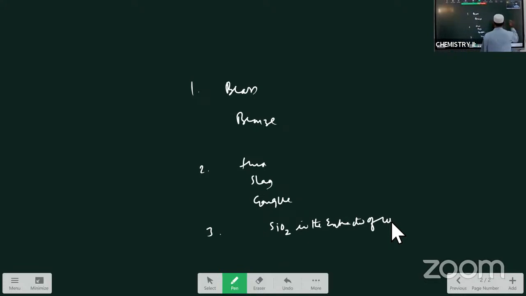Now next, after that, another question: what is the role of cryolite in the extraction of aluminum? Now next question, what is blister copper? What is blister copper? Copper matte.